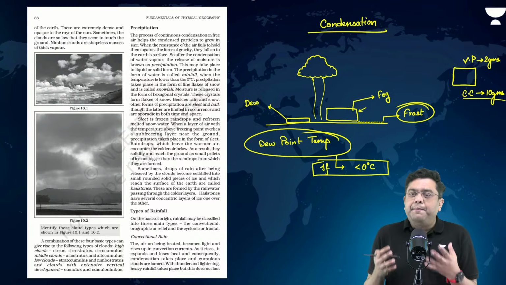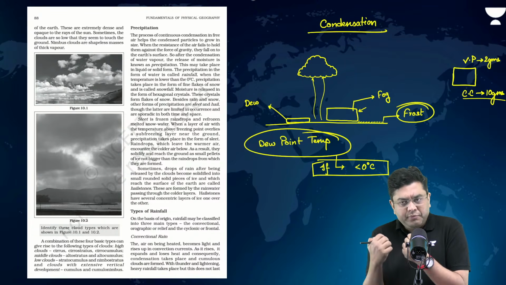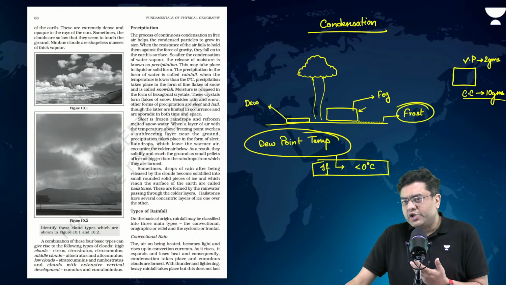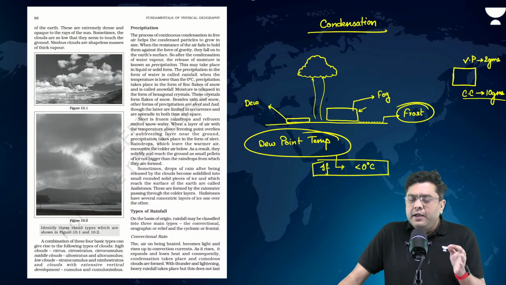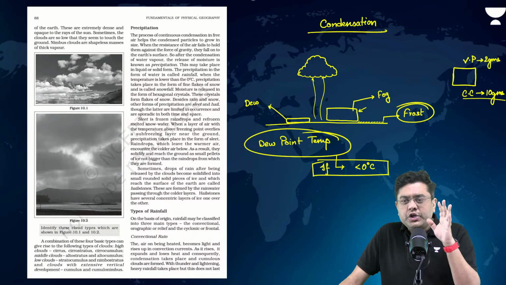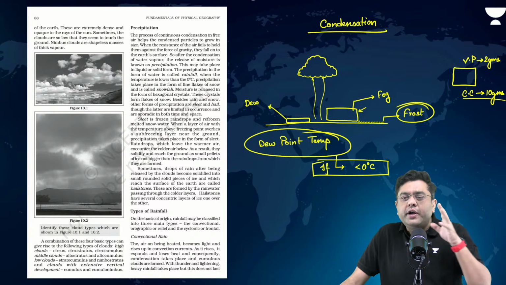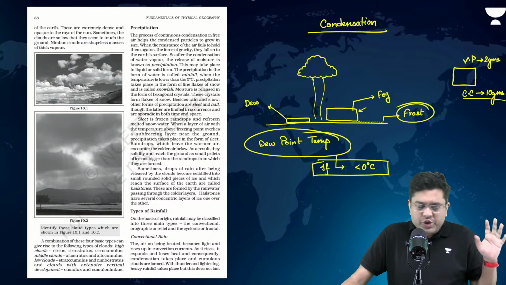So all these are parts of condensation or the aspect which is created because of condensation. And in all of them, what is the common factor? Common factor is simple. Air cools down, reaches saturation, cools further, condensation. Okay. That is the case of the formation.